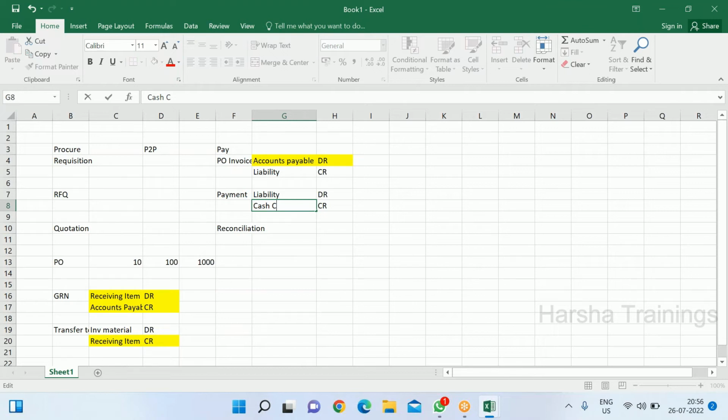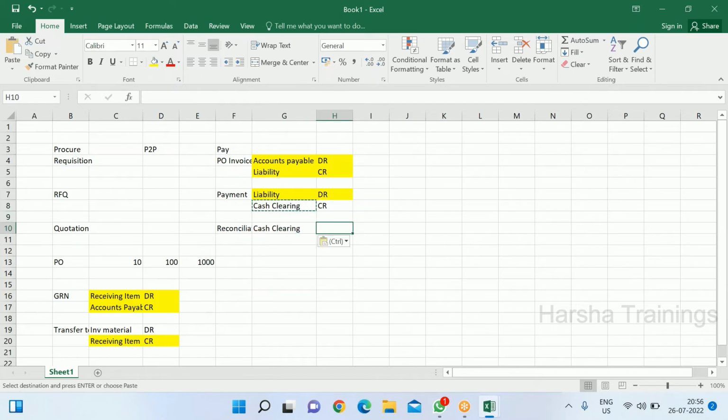We have some setup for that, and I can't explain that now, because you need to see in the system what option we enable and how we do it. You will see that in future. As of now, I'll write it as cash clearing. And when reconciliation happens, that time the entry we book is cash clearing debit.